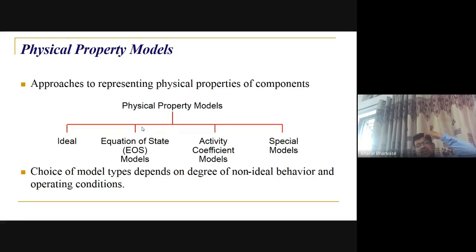Then there are activity coefficient models, such as local composition models: NRTL, non-random two-liquid, then UNIQUAC, universal quasi-chemical, then UNIFAC, universal functional activity coefficient. Then there is Van Laar for linear systems, or you can say Margules for Van Laar. So these are the different available activity coefficient models.